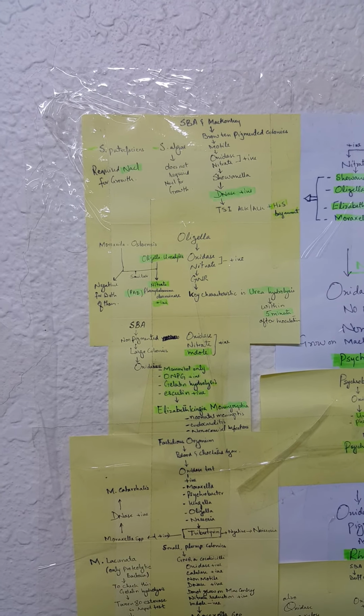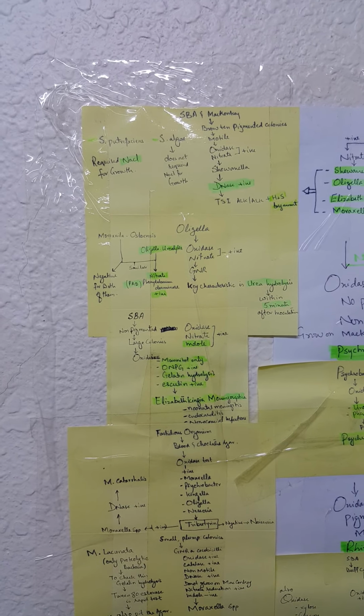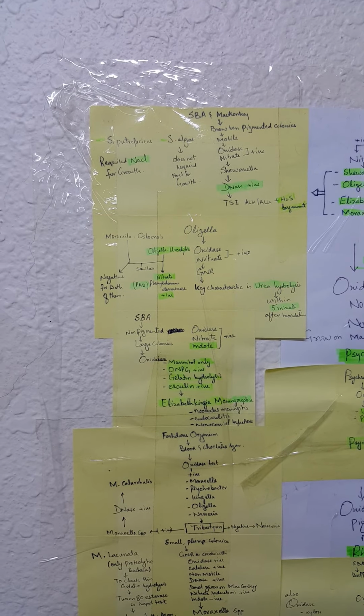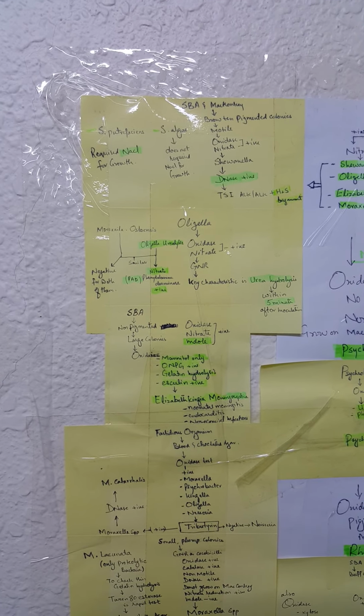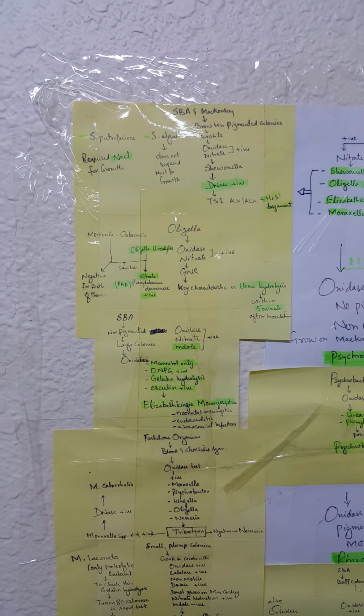This species has two further subgroups. One is Shewanella putrefaciens, and the other is Shewanella algae. Shewanella putrefaciens requires NaCl for growth, while algae does not require NaCl for its growth.